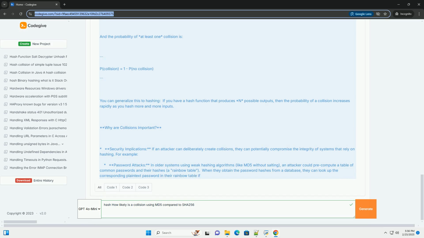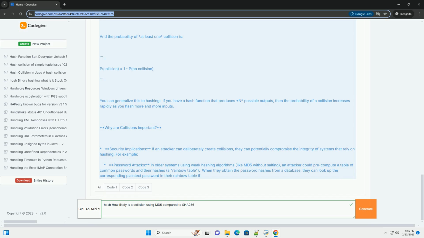Why is SHA256 more secure? One, larger output size. SHA256 has a 256-bit output compared to MD5's 128-bit output. This means that SHA256 has a much larger hash space, 2^256 possible hash values, than MD5, 2^128 possible hash values. The larger the hash space, the more difficult it is to find collisions.